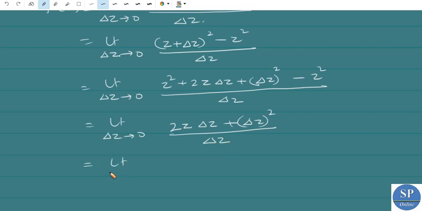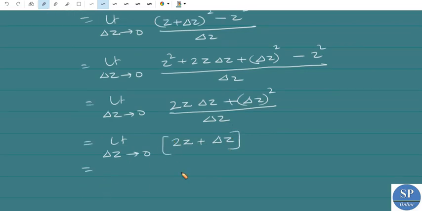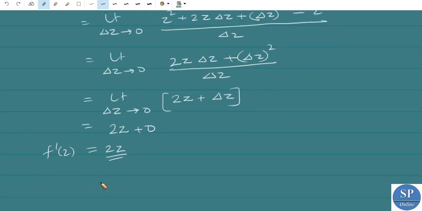So we will get limit delta z tends to 0, 2 into z plus delta z. Now applying the limit as delta z tends to 0, this will become 2 into z plus 0, that is 2 into z. So this is f dash of z if f of z is equal to z square.